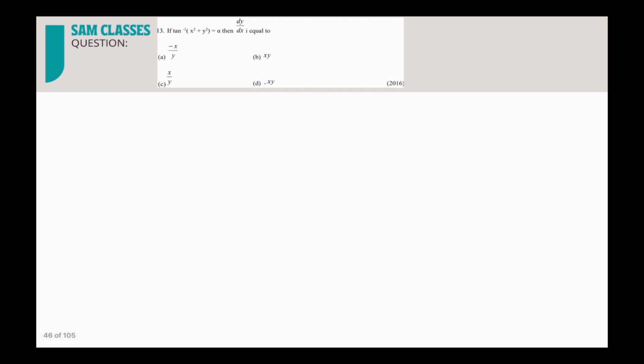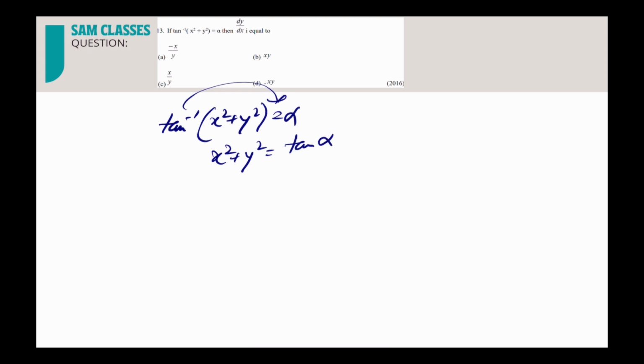Now, next question, very simple. We won't do it directly. The moment people see tan inverse, they are very happy differentiating the inverse of tan, because it is 1 by 1 plus x square, correct? We won't do that, we'll do a much simpler way. See, we have tan inverse of x square plus y square is equal to alpha. We'll send this to that side. So x square plus y square is equal to tan alpha. Correct.